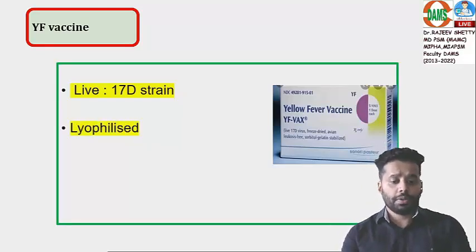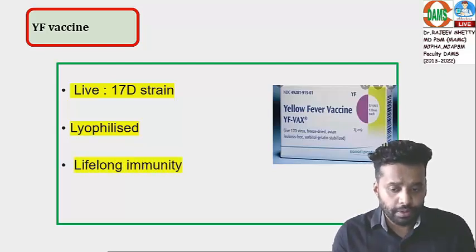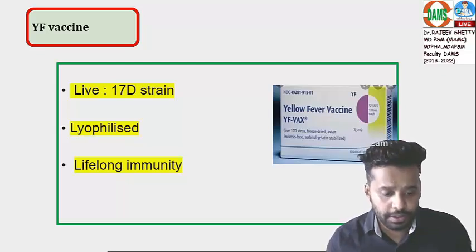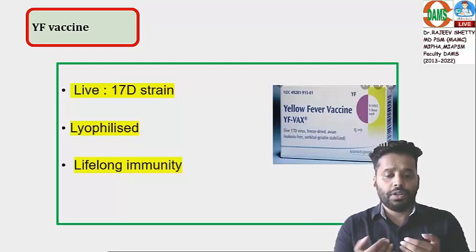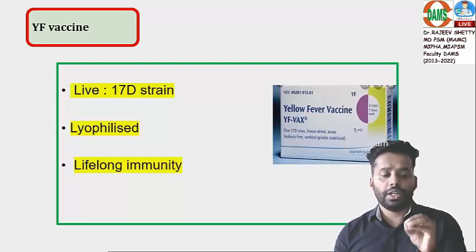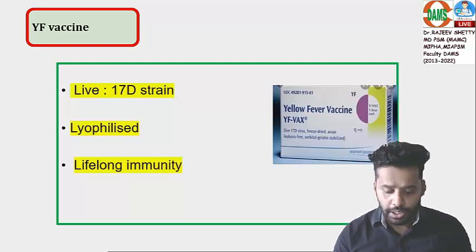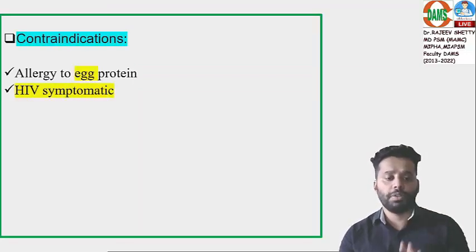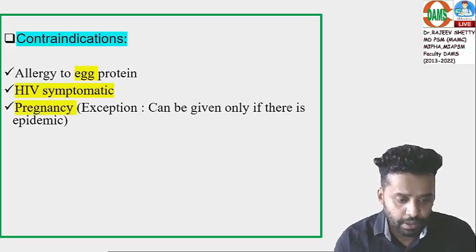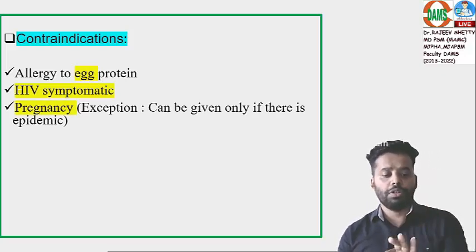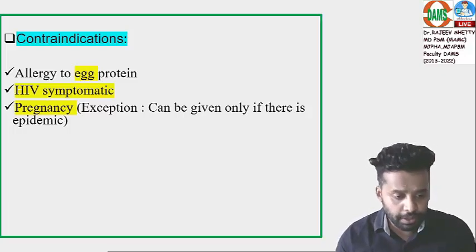Lyophilized vaccine providing lifelong immunity. Usually we say specifically the immunity is for 35 years. If 35 is not in the option, then you can mark it as lifelong immunity. What are the contraindications of yellow fever vaccine? Live attenuated vaccine. So one is symptomatic HIV and pregnancy. Pregnancy is routinely contraindicated but can be given to pregnant women only in case of epidemics.